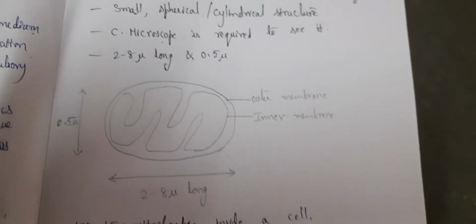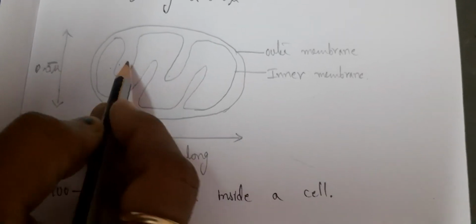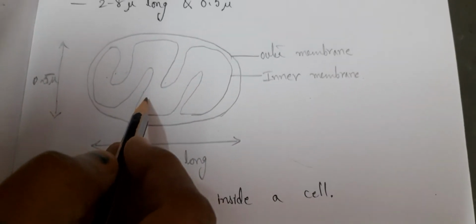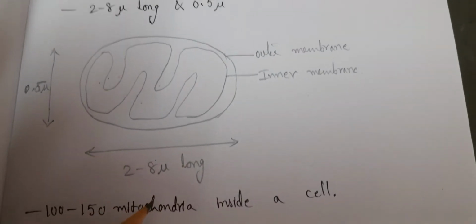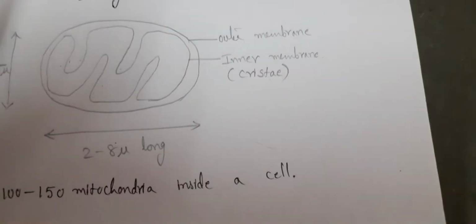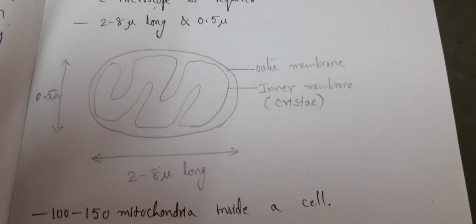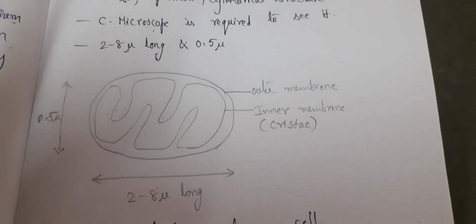Now can you see the inner membrane is thrown into folds. These are folds. You call these folds cristae. Very important. Cristae.